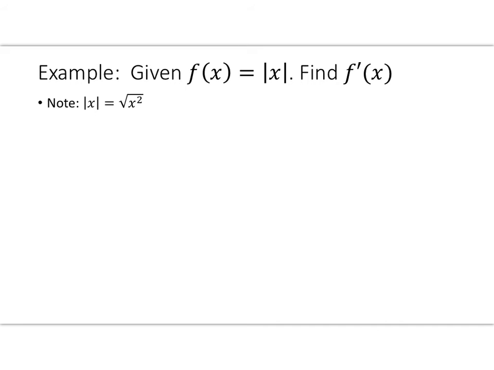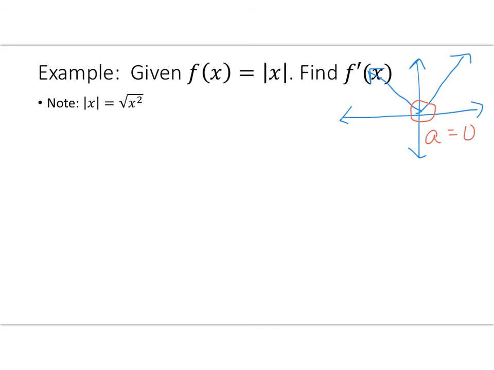Okay, so we have f of x equals the absolute value of x, and we want to find the derivative, f prime of x. Well, if I sketch the absolute value of x, it's a V-shaped graph that looks right here. Now, although this is continuous, I can draw it without lifting up my pen. It's not differentiable because I have a cusp right here. It can't have any sharp points, which means right at that value, when a equals 0, this is not differentiable. But everywhere else it is.